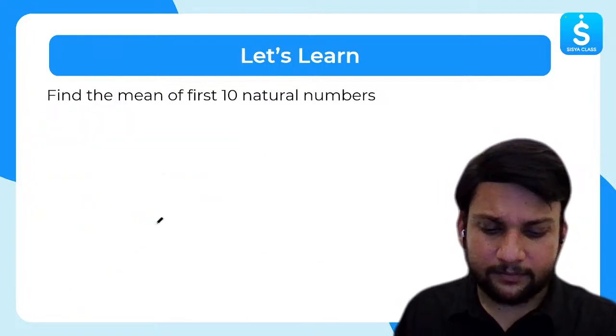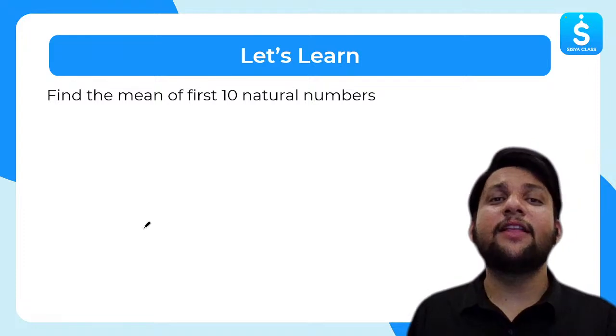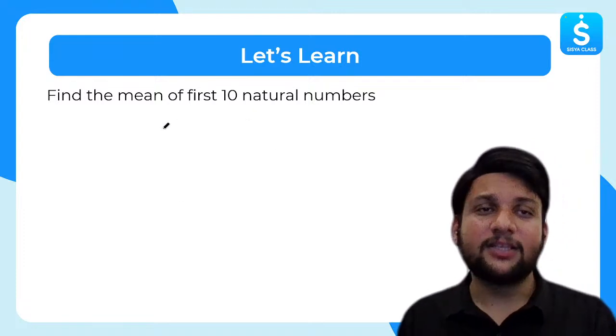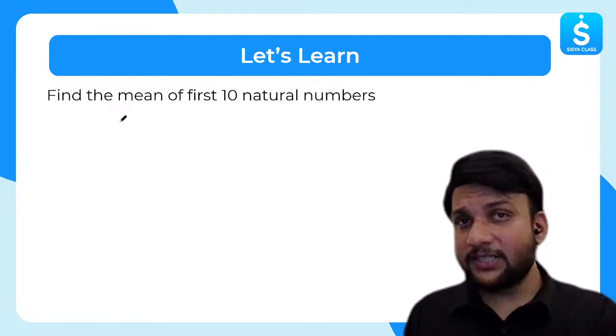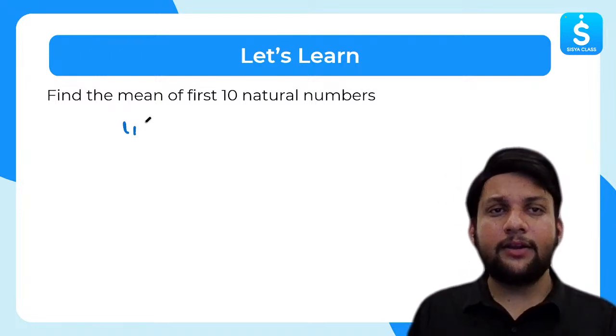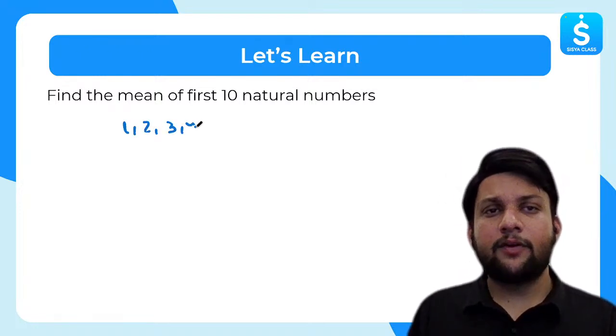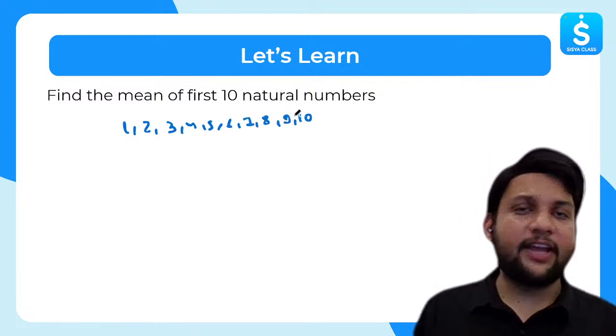So first question, what is the first question? Find the mean of first 10 natural numbers. Okay, very easy question. What are the first 10 natural numbers? Natural numbers start from which number? 1. So 1, 2, 3, 4, 5, 6, 7, 8, 9 and 10. So we have 10 natural numbers.